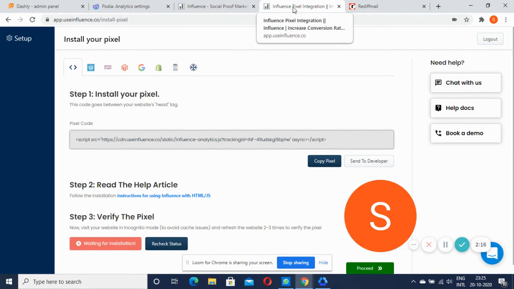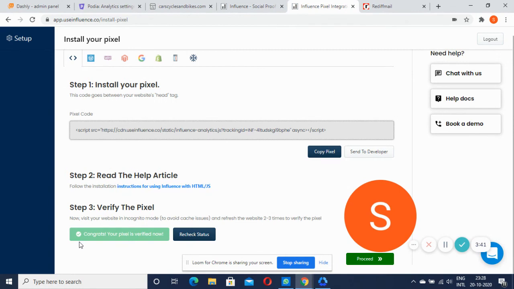Go back to the Influence dashboard and click on Recheck Status. You may have to visit your website in incognito mode and refresh the website a couple of times to verify the pixel. Wait for this button to go green. Once you receive the message, "Congrats, your pixel is verified now," you can proceed to the next page and create your campaigns.